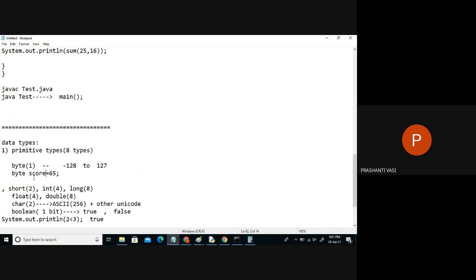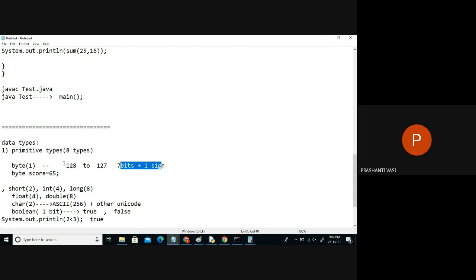Not integer, because score does not need 4 bytes of memory. This will only use up 1 byte of memory, less than 1 byte. If you convert this into binary, you can understand it will not use more than 1 byte. I'll show this tomorrow if you want to know how the memory is calculated. To store this range of data, I don't need more than 1 byte. Exactly, I need 7 bits for the binary format plus 1 bit for the sign symbol. So in total, how many bits are required? 8 bits are required, which means 1 byte.